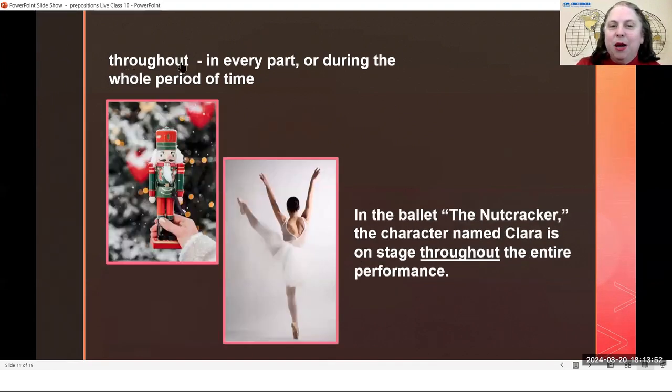In this case, throughout means during the whole period of time. In the ballet, The Nutcracker, the character named Clara is on stage throughout the entire performance. So at the beginning of the Nutcracker ballet, Clara is on the stage, and in the middle, Clara is on the stage, and at the end, Clara is on the stage. So Clara is always on the stage throughout, during the whole period of time of the performance.